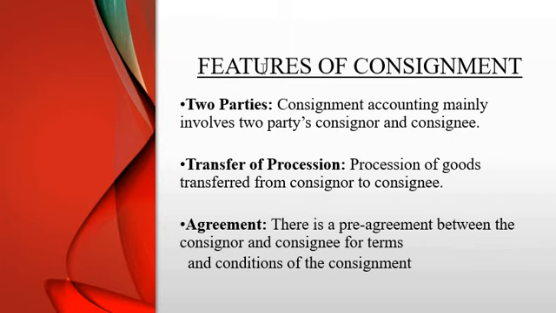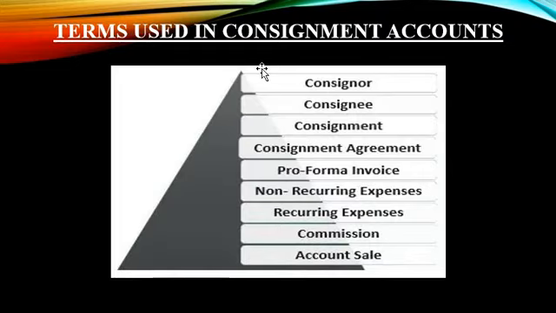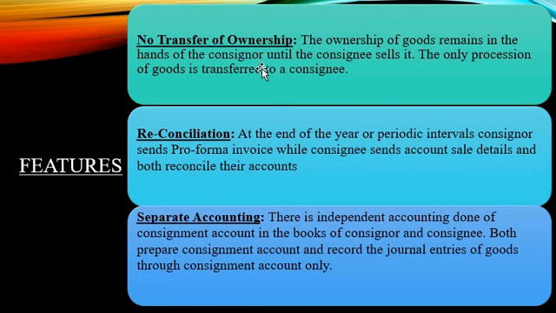The first one is two parties, wherein you have the consignor and the consignee. Transfer of ownership remains with the owner, that is the consignor. It's an agreement between the consignor and the consignee. And then you have the reconciliation of accounts being done, and a separate account prepared by the owner, that is the consignor, and the consignee. I hope you have understood the features of consignment.